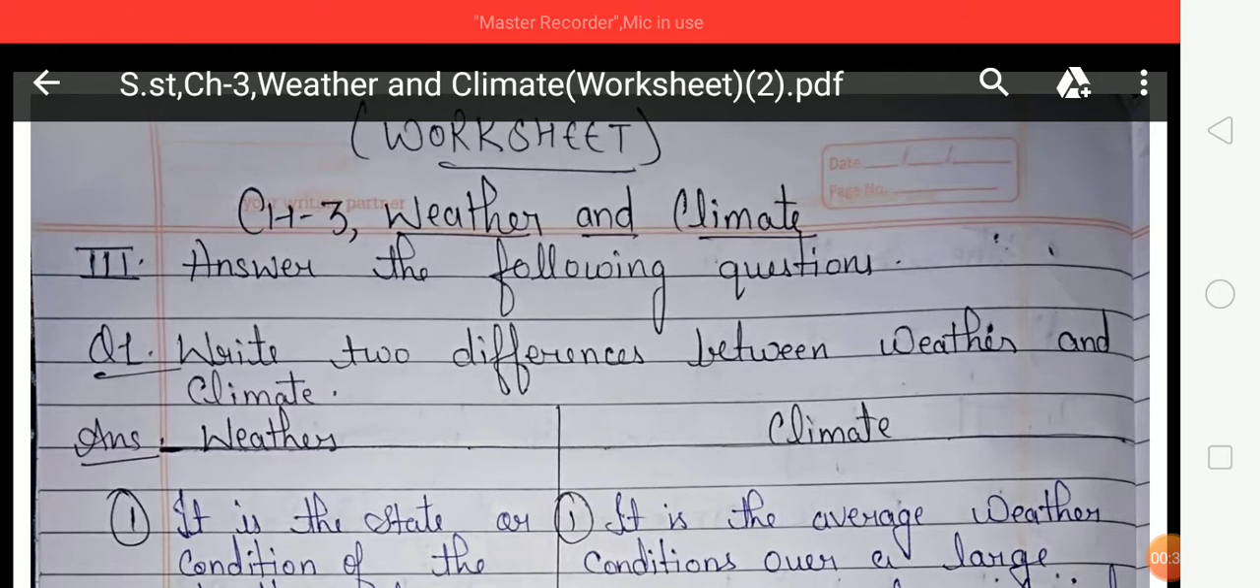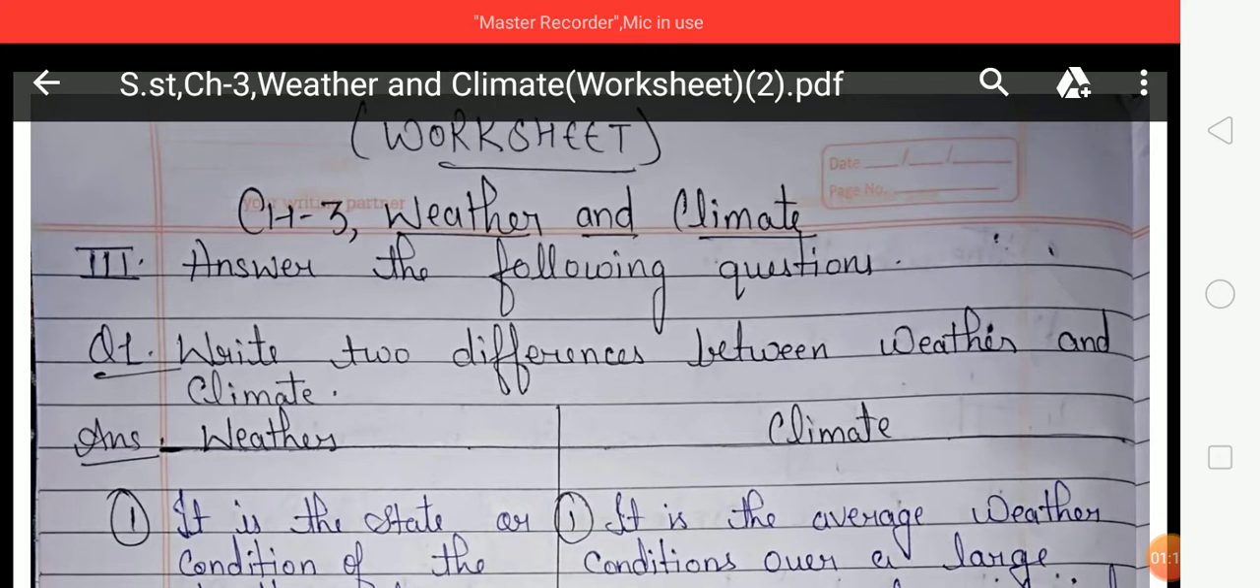So students, I have discussed weather and climate in your previous video. So, a quick overview of weather and climate. What is weather? Weather is the state or condition of the atmosphere at a place over a short period of time. It can change every few hours in the course of a day. And weather can be described as hot, cold, windy, humid, cloudy, or rainy.